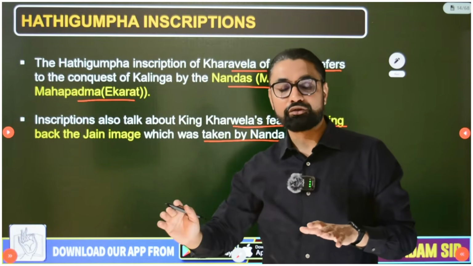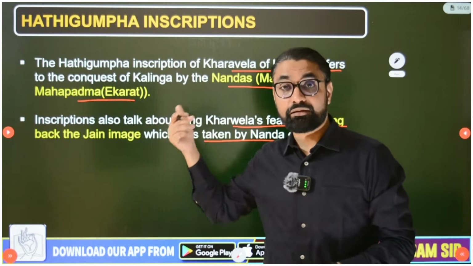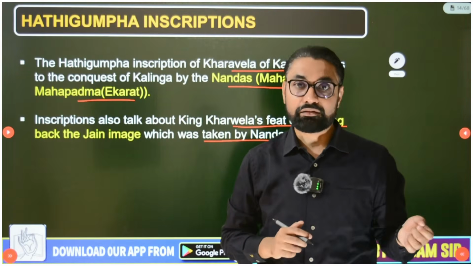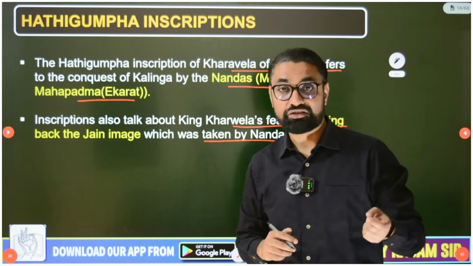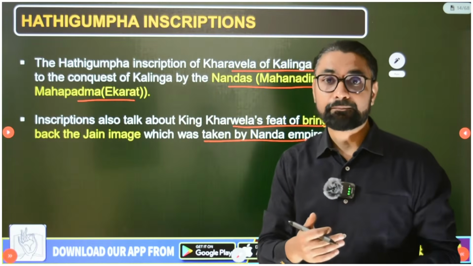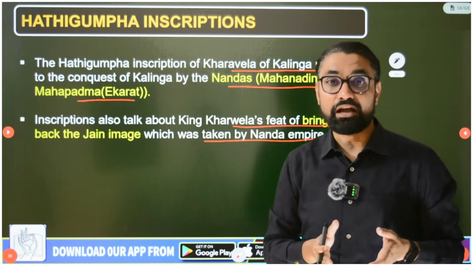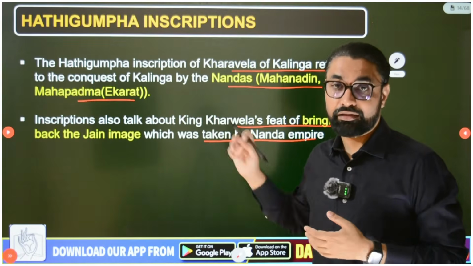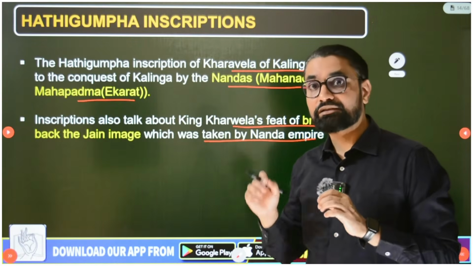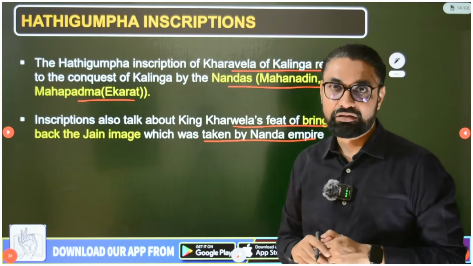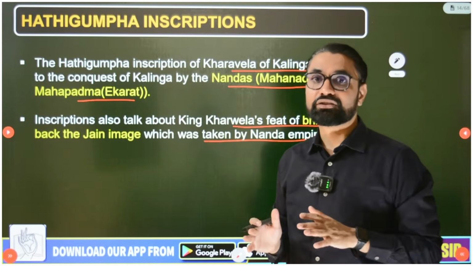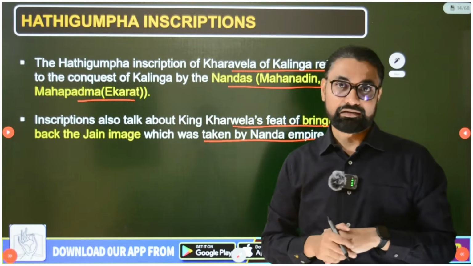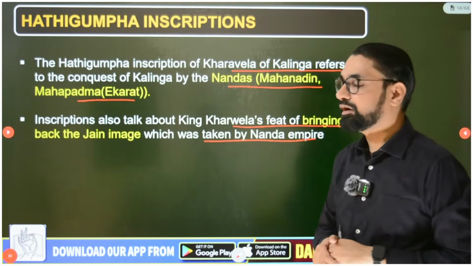Later, after the Mauryan collapse, when the Chedi dynasty came, King Kharavela was ruling; he must have attacked Magadha again, won it, and brought that Jain idol back to Kalinga, their capital. This is also mentioned on this inscription, and it is a very important inscription about the Chedi dynasty, which also gives information about the Nanda and Mauryan dynasties. So remember this Hathigumpha inscription.